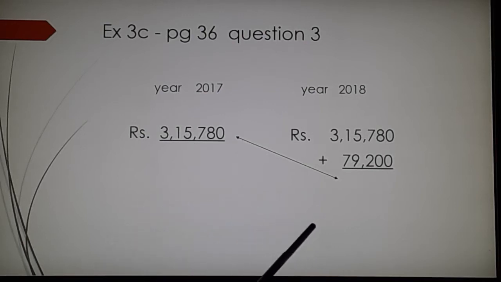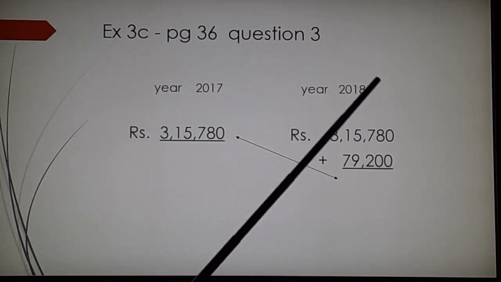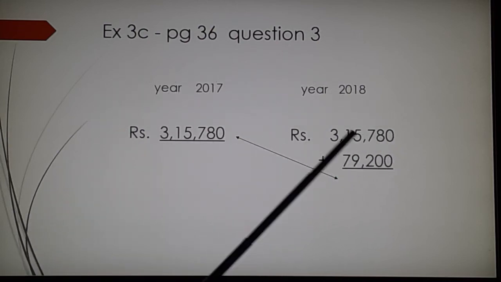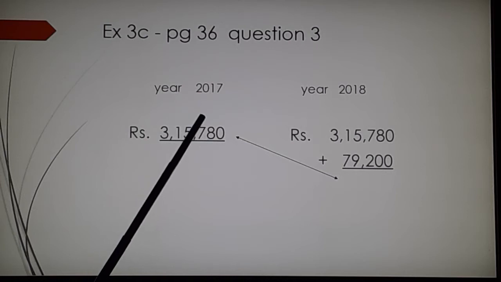Now I have not done the second part, so you are going to do it yourself. And for part A you will write: income during the year 2018 is dash, and income for the 2 years, that is 17 and 18, is dash. So this way you are going to read part by part and put this. Even in the exam, if you just put these jotting points and write, I don't mind, that means you have understood the question.